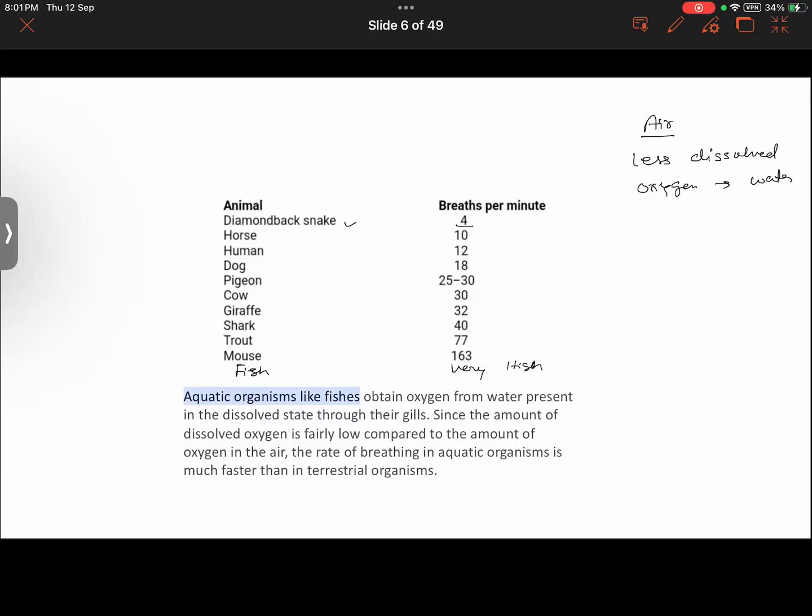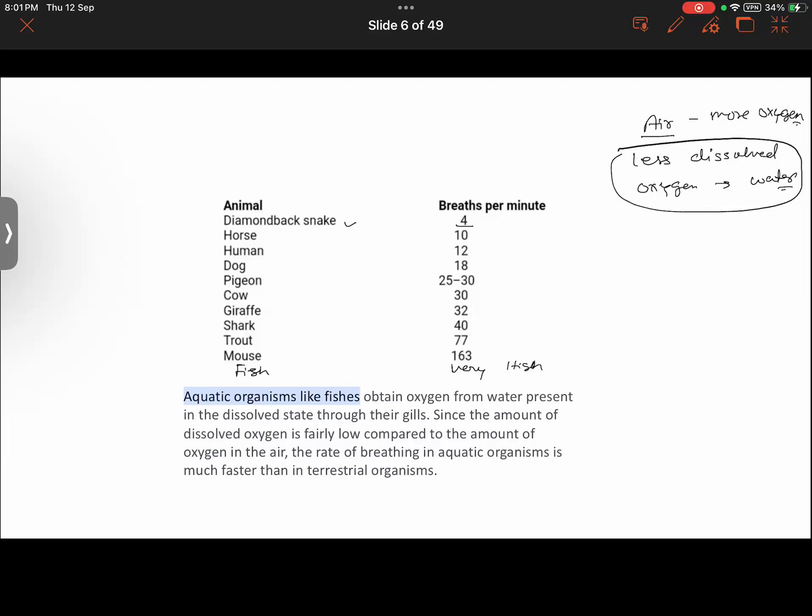Got my point? In comparison to land, the oxygen in water is less, but on land, in the air, more oxygen is found. That's why their breathing rate is faster. So they have to breathe really fast in order to get more oxygen.